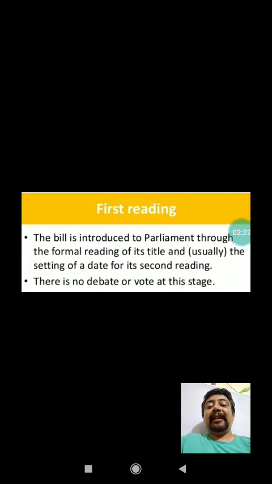Now what will happen in the second stage? We need to understand the second stage also, which is termed the second reading stage. This is the most important stage, because here full debate will start on any particular bill. In this stage we can expect full and detailed discussion or debate over an issue or a bill.